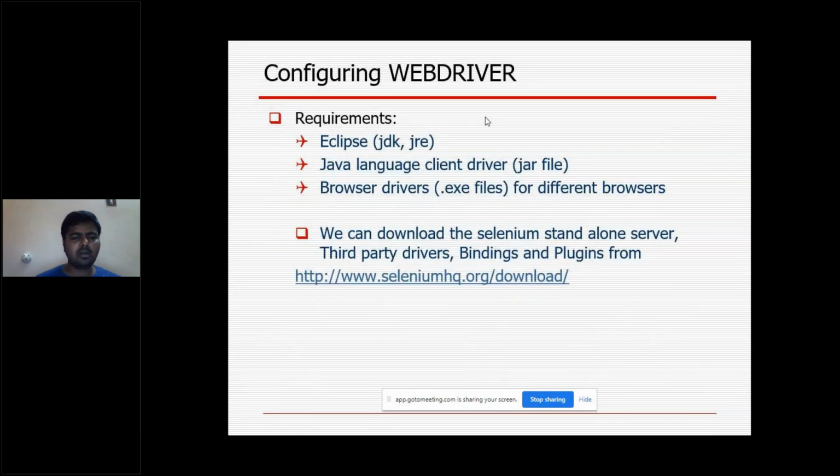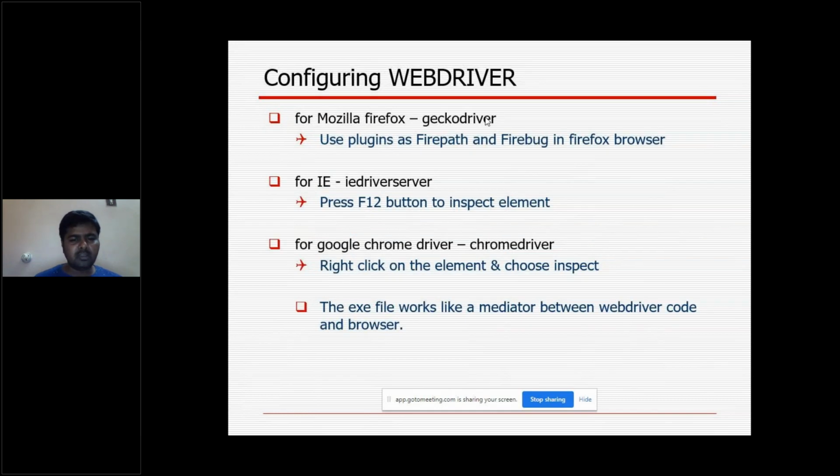In the previous slide I told you, for each browser we need the third-party drivers. Actually, why we need them: that exe file works like a mediator between the WebDriver code and the browser. Google Chrome is a browser and I have written the code in Java using the WebDriver. So in between these two, those exe files or driver files work as a mediator.